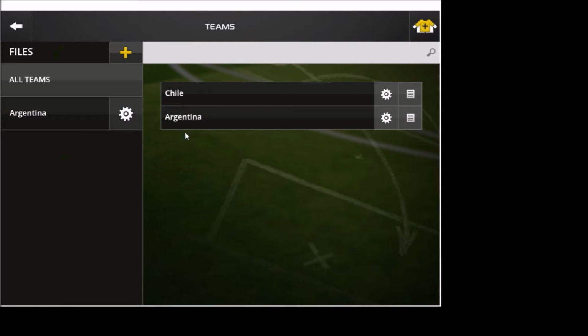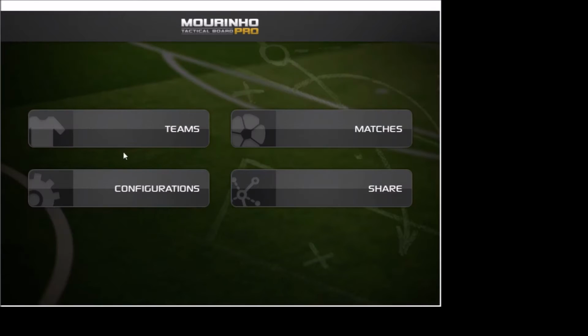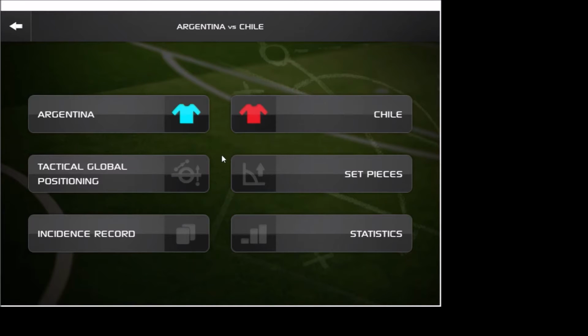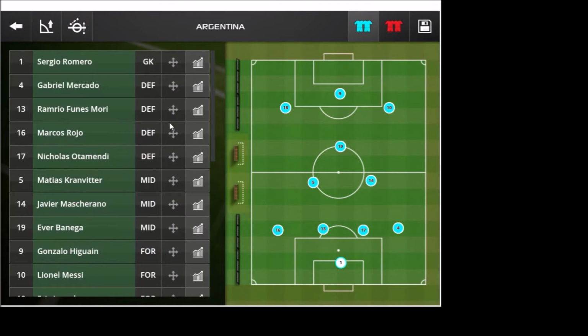So let's get straight into it. So let's go into the teams. It's Chile, Argentina. It's a nice little interface here. We have the matches set up. We have all the players and their names and numbers and positions already preloaded. So let's take a look at Argentina first.